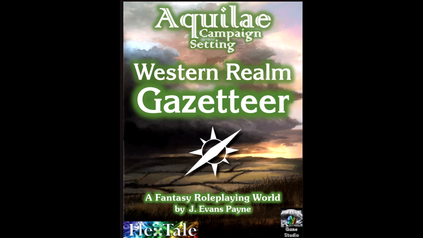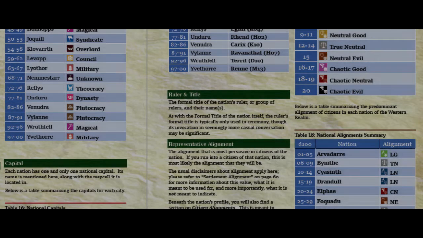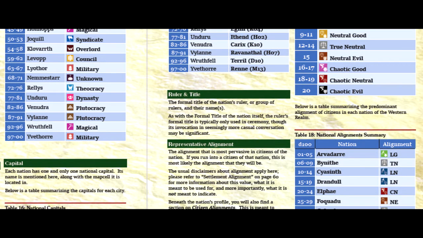Because every element included in the details of the nations has been arranged in random tables. Therefore, as you are running your game with your Game Master emulator of preference, anything that you would like to determine using your oracles or using other tables, you can easily fit it into these sets of tables included in this gazetteer, if you so wish.